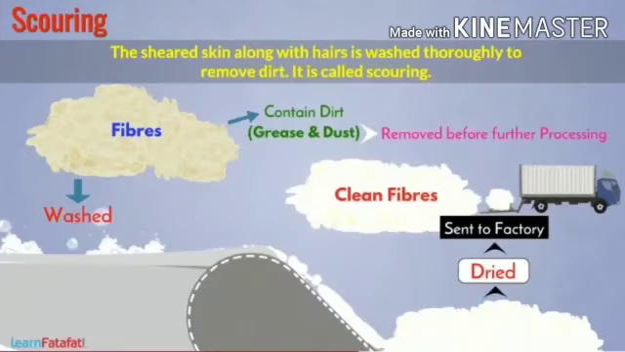Scouring. The sheared skin along with hairs is washed thoroughly to remove dirt. It is called scouring. The fleece of sheep or cut hairs of sheep contain dust, dirt, dried sweat and grease. So the fleece must be cleaned before it can be processed into wool yarn. The fleece of sheep is thoroughly cleaned by washing with soap and water. The clean fibres are then dried and sent to the factory.